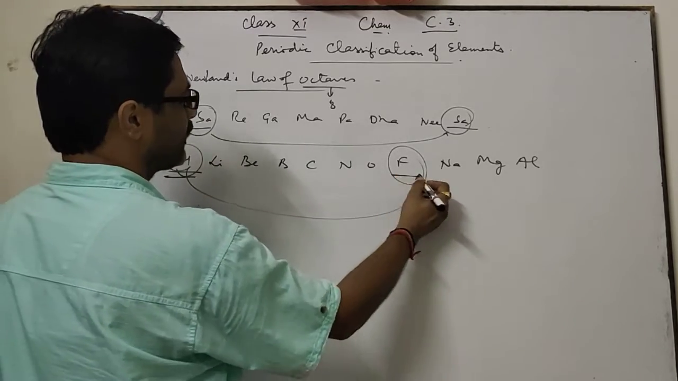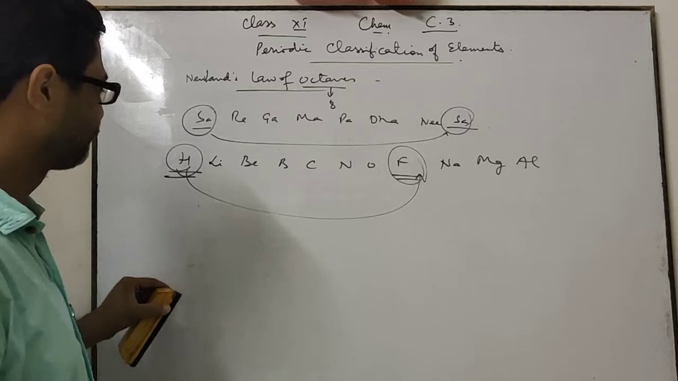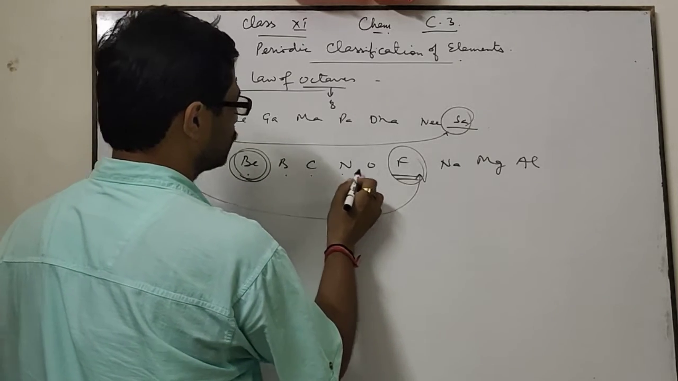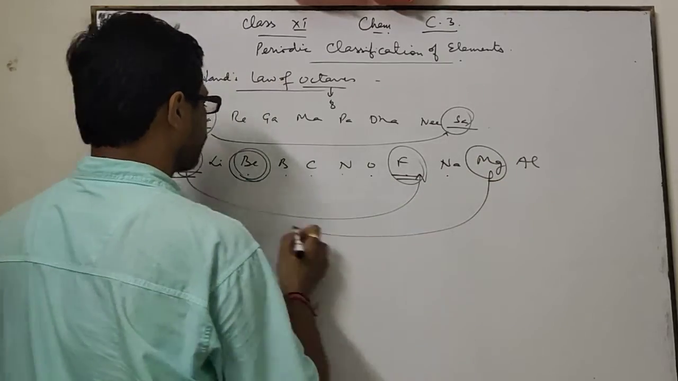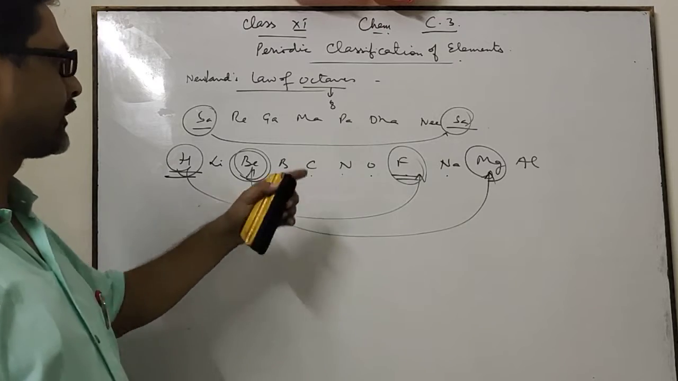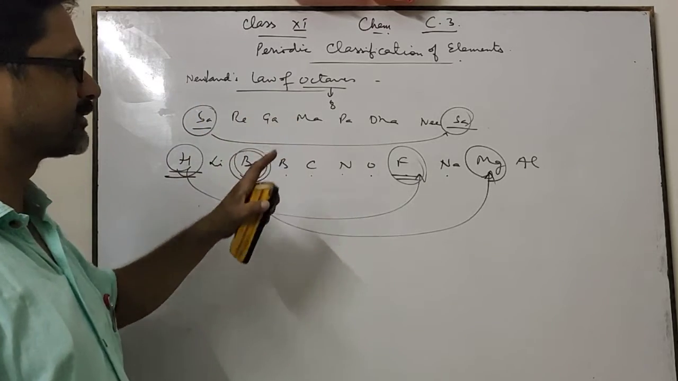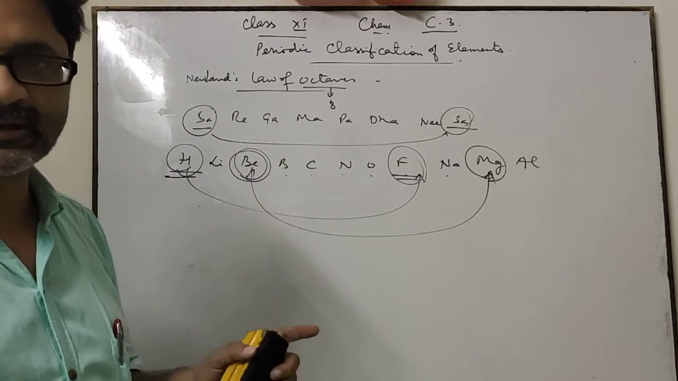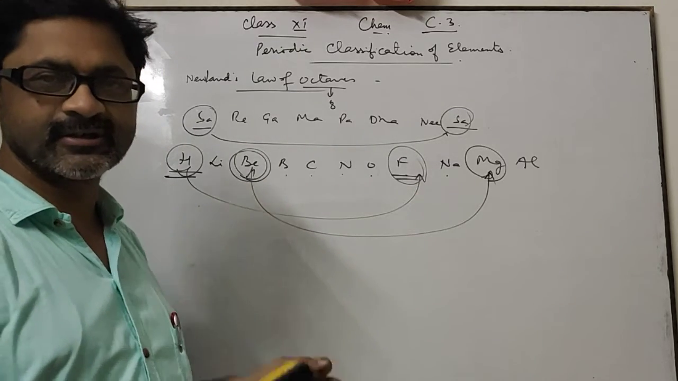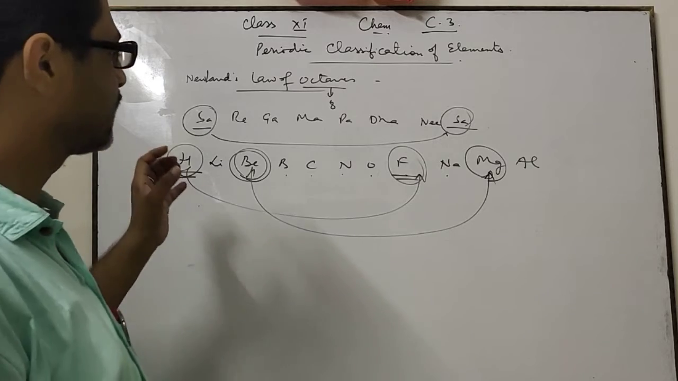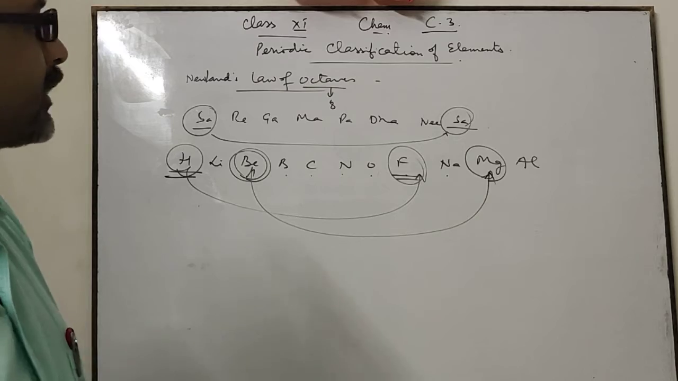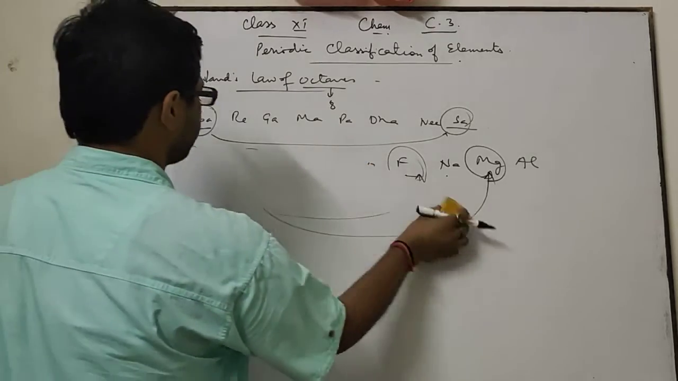The properties of hydrogen resemble those of fluorine. You can start from any element. First one, second, third, fourth, fifth, sixth, seventh, eighth. The property of beryllium matches with magnesium. This is about the law of octaves. Newlands said that when elements are arranged in increasing order of their atomic masses, then the properties of every eighth element resemble the first one. This is about Newland's law of octaves.